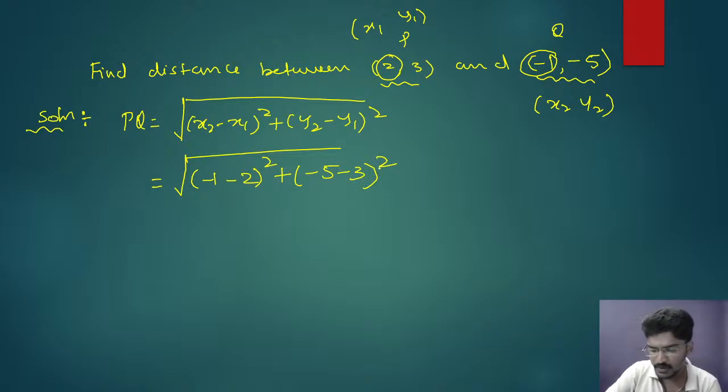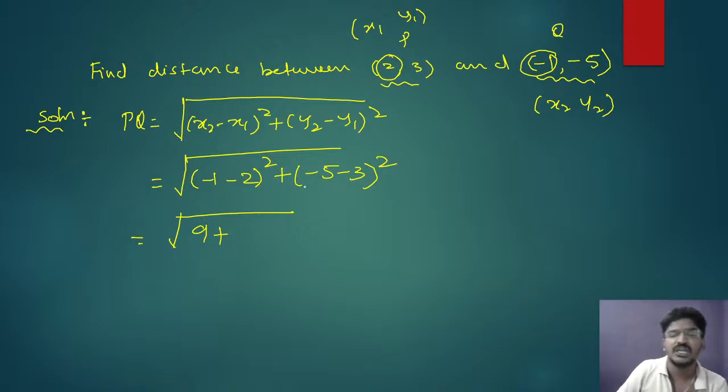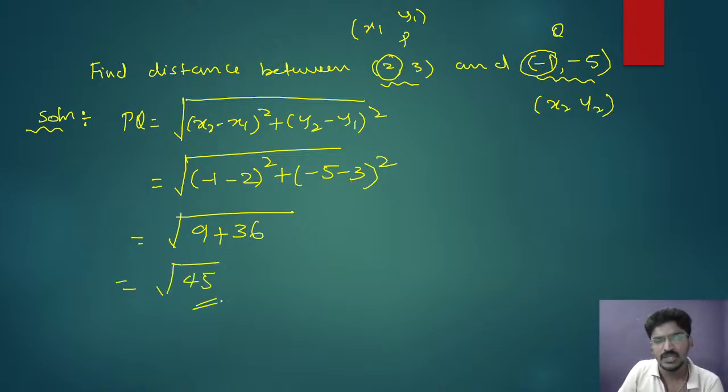Clear? So from this you can write: minus 3 square is 9, plus minus 5 minus 3 is minus 8, minus 8 square is 36. Clear? Therefore root 45 will be the answer.